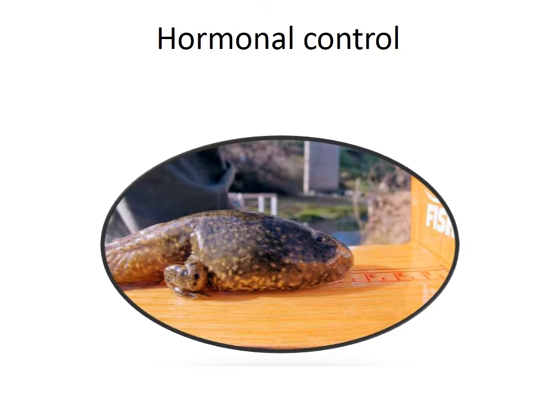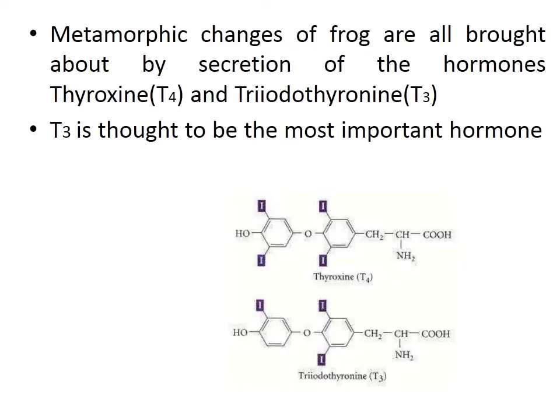Hormonal control is also observed in the tadpole. Metamorphic changes of frogs are all brought about by secretion of the hormones thyroxine and triiodothyronine, also known as T3. Of these, T3 is considered the important factor that brings about the conversion of tadpole to adult.